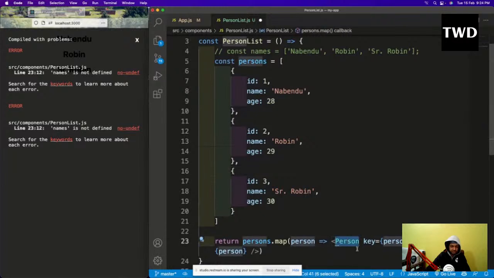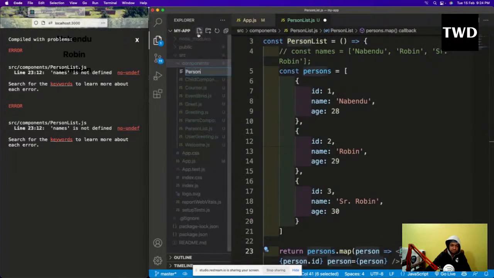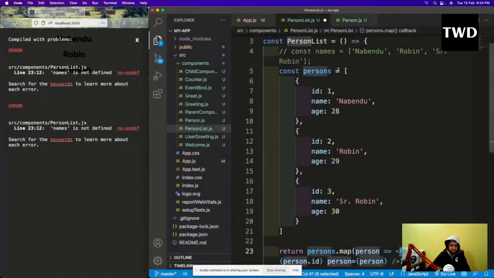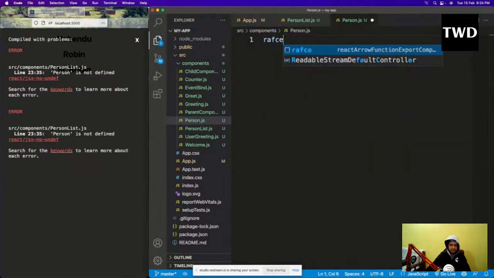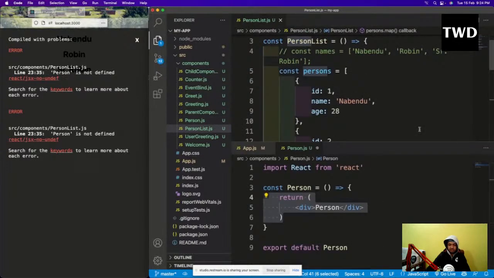So this person component is not there. Control C. I have to create this person.js. Okay, save it, and here I will have a RAFCE. Save it. What is happening?